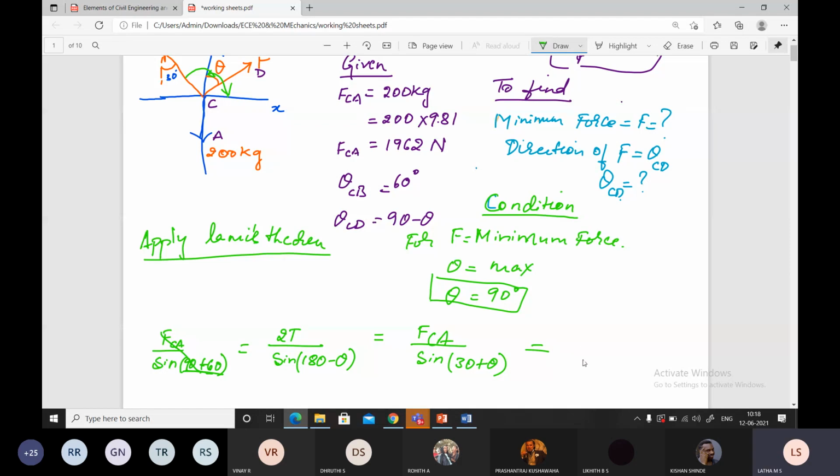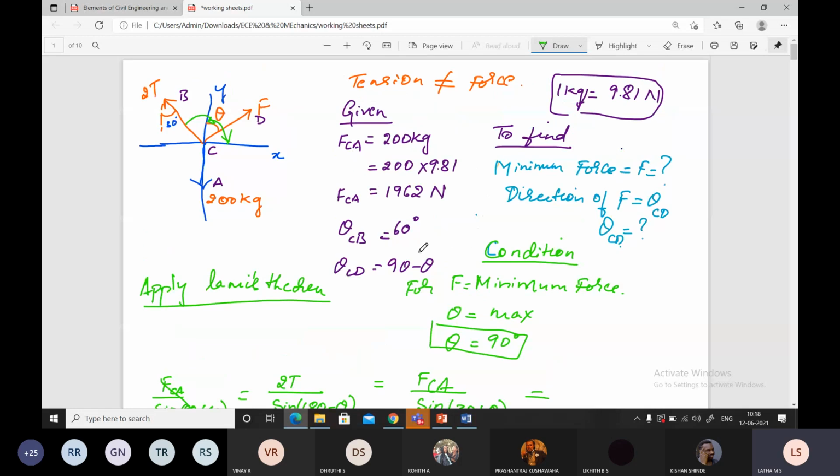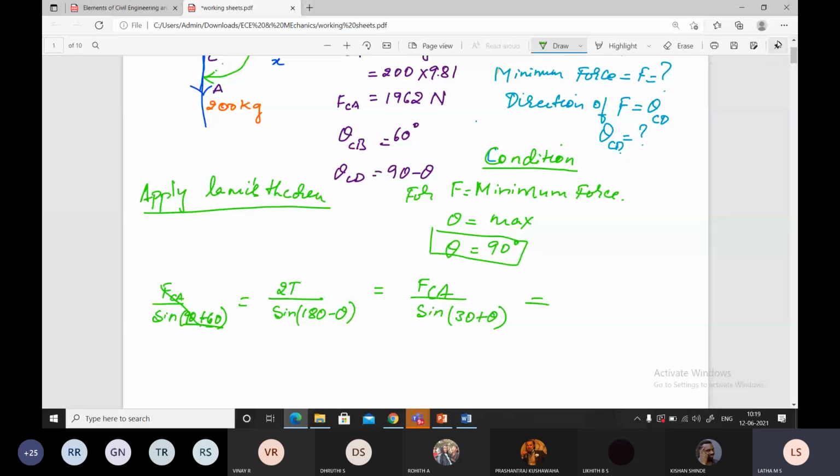Then you are given this to be as 2t. 2t's opposite angle is 90 plus 90, 180 minus theta. Correct? Yes, correct.